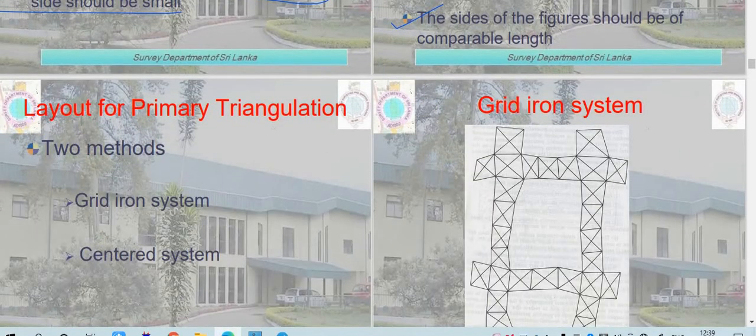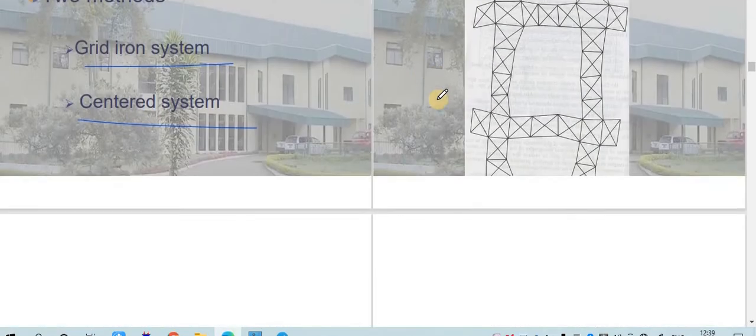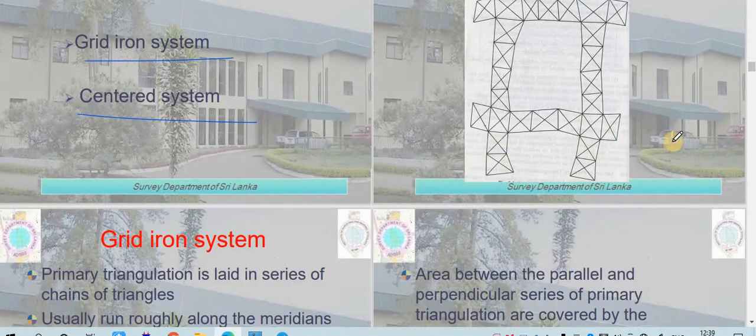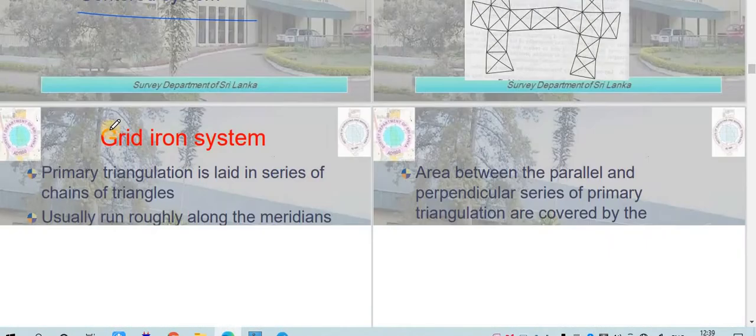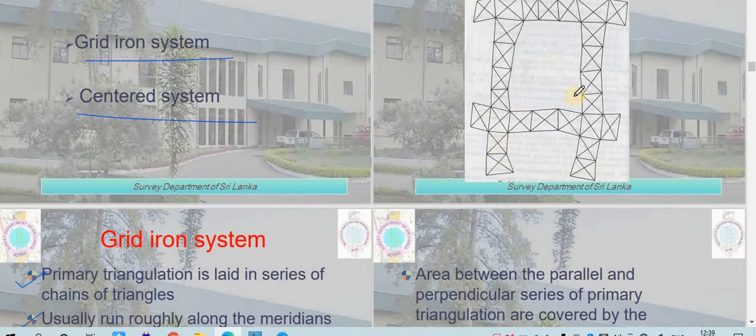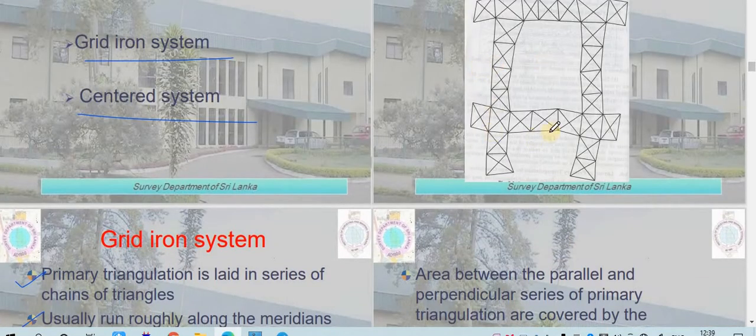Okay, after that, layout of a primary triangulation. For layout purpose, we have two methods, which is your gridiron system, then is your centered system. Gridiron system is what? This figure is nothing but your gridiron system, in which we moved along the north-south line. Okay, and these lines are marked perpendicular to this. Primary triangulation is laid in a series of chain triangles, usually roughly along the meridians of north-south. So you need to make the layout of triangles in the north-south direction, as well as east-west direction. You can see that it is forming a grid. So that is why it is called your gridiron system.